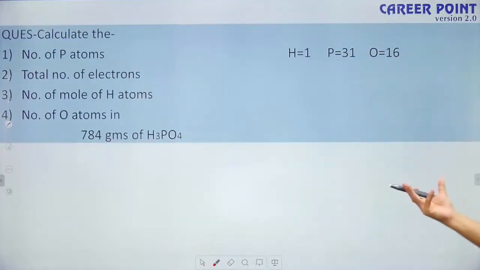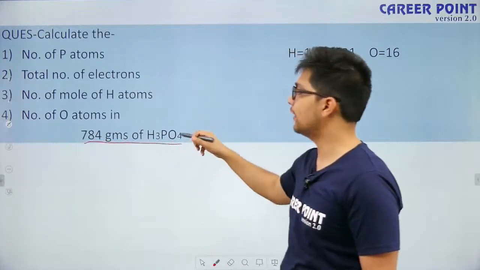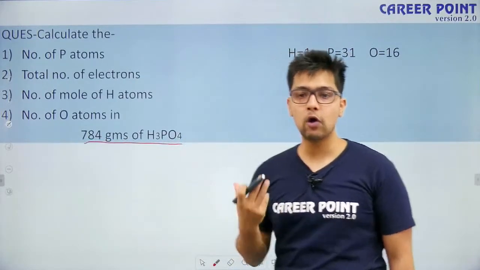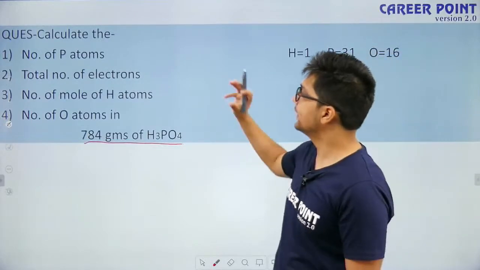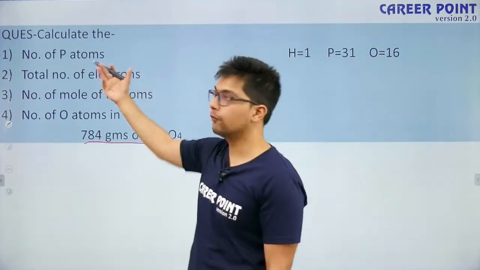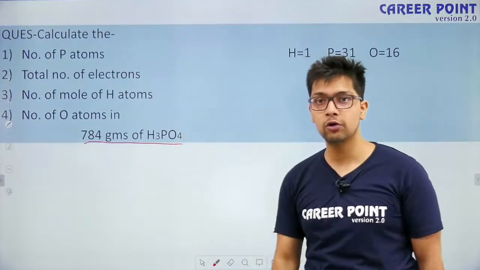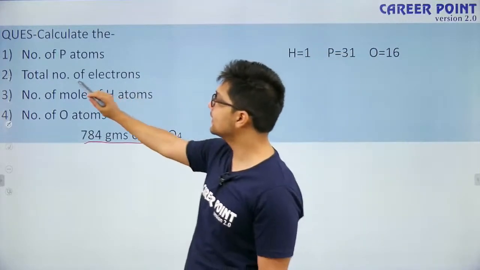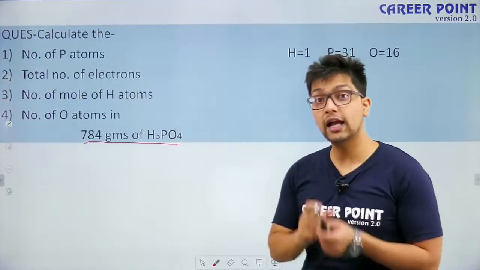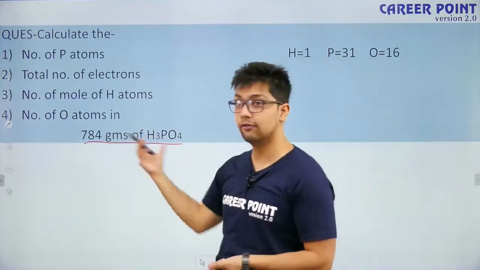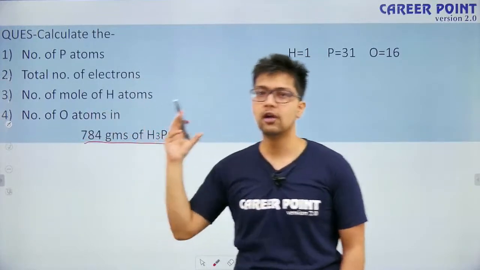What are they asking? I have 784 grams of H3PO4. Calculate first of all the number of phosphorus atoms. How many atoms do I have in H3PO4? Second, they are asking the number of electrons, so the total number of electrons in this molecule. How many molecules? 784 grams of molecules. Similarly, they are asking for the number of moles and the number of atoms.